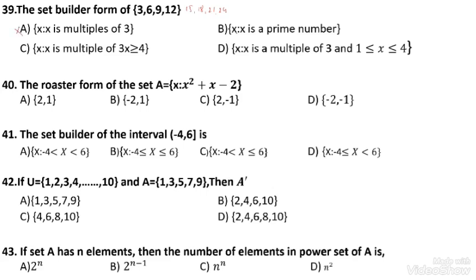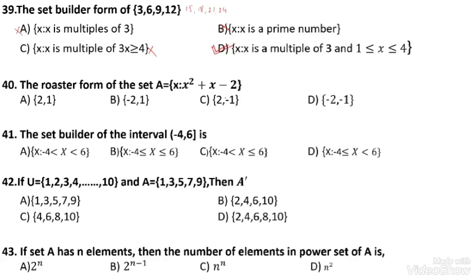X is a prime number. No, 6 is not a prime number. X is a multiple of 3 and x greater than 4. Here, no, this is also wrong. Here we can take the x value 1, 3 into 1. But greater than 4 means so many elements are there: 5, 6, 7, and so on. X is a multiple of 3 and 1 is less than x less than 4. Yes, 3 ones are 3 and 3 fours are 12, the values of x between 1 and 4. The option number D is correct.